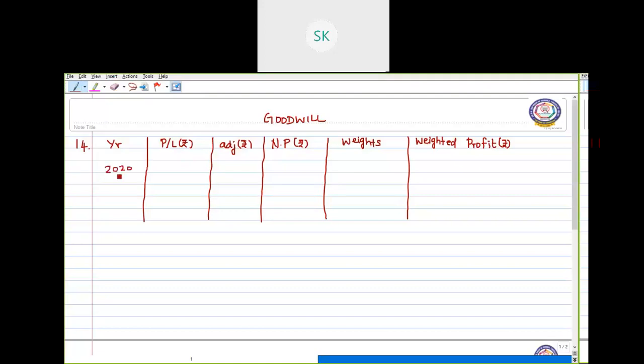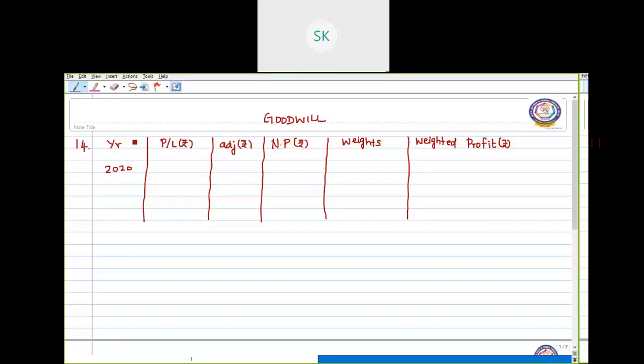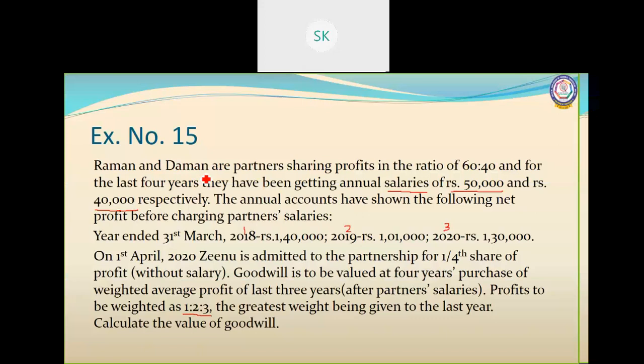For the year 2020, we have profit of rupees 1,30,000. And the adjustment given here is both the partners have to be paid salary.